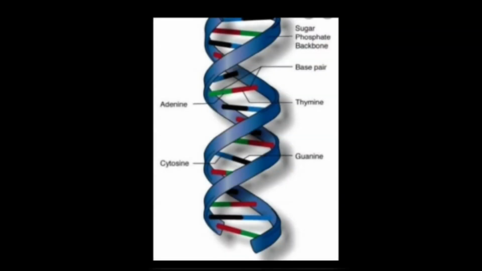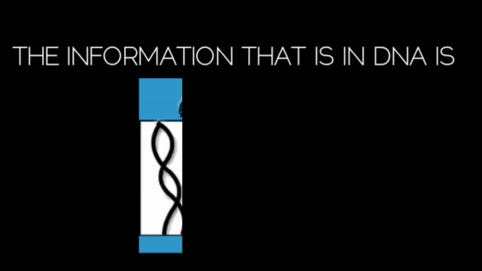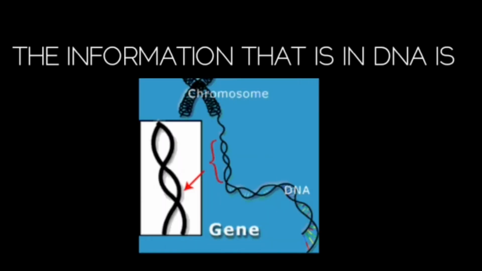So, it can be said that the DNA molecule contains the necessary information about the structure, formation and organization of the cell. The information that is in DNA is called a gene. That is, a gene is called the characterization of DNA.